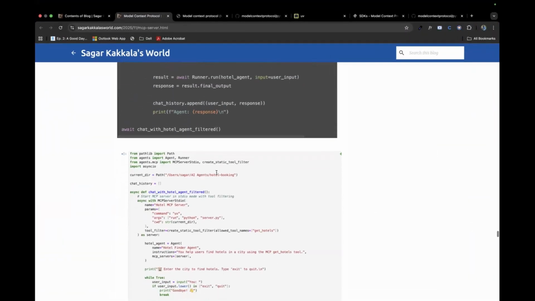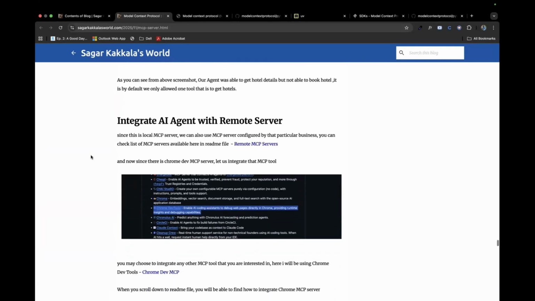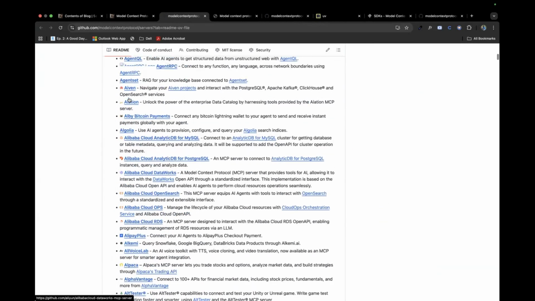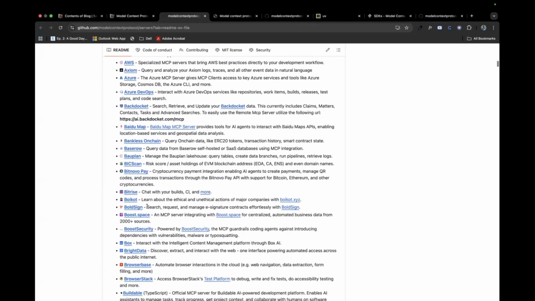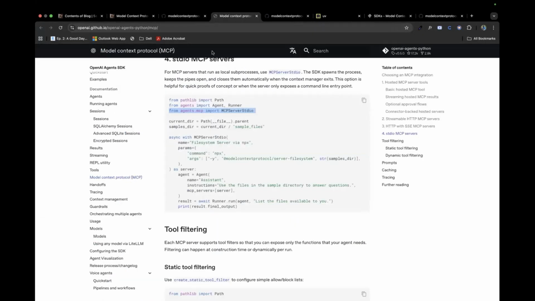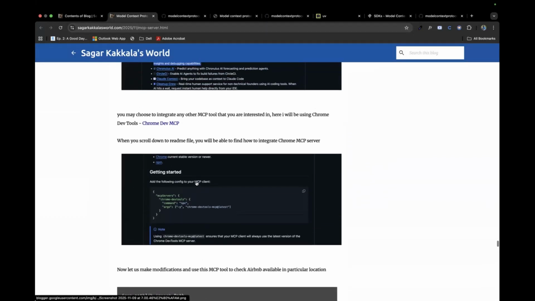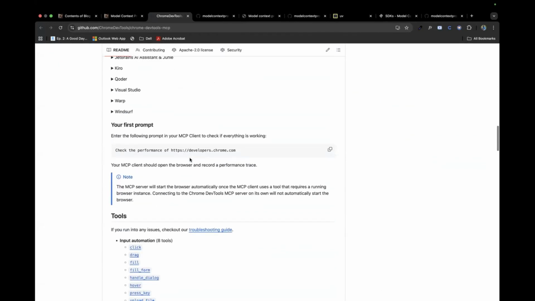This is how maybe let's go for remote tool itself. Now, let's say these are our local MCP tools. And what if you want to use tools that are integrated with Airbnb or Chrome or something? You could have remote MCP servers. If you scroll down, all these have their own MCP servers and you could integrate them with your AI agent. In the same way, I had used the Chrome agent here. Here I had used something called Chrome Dev MCP in that tool, and here is how it specified me to use it.